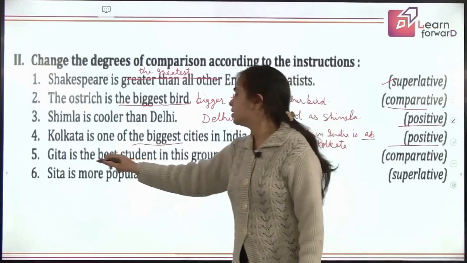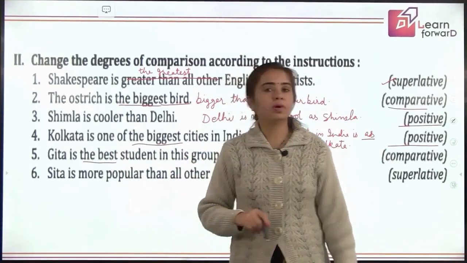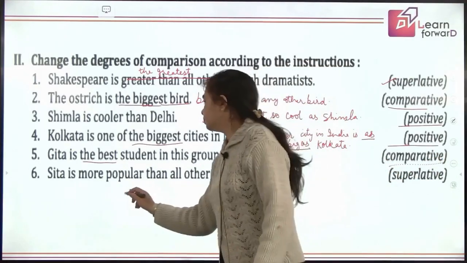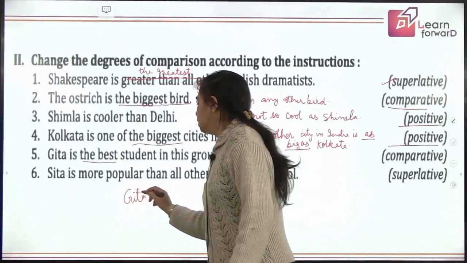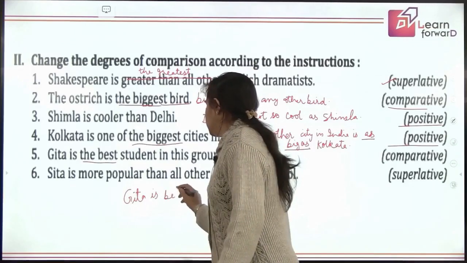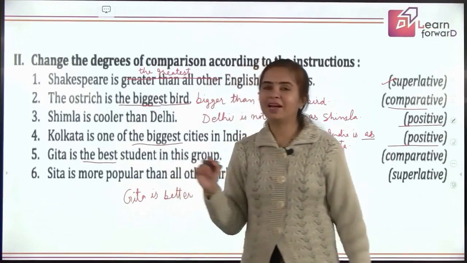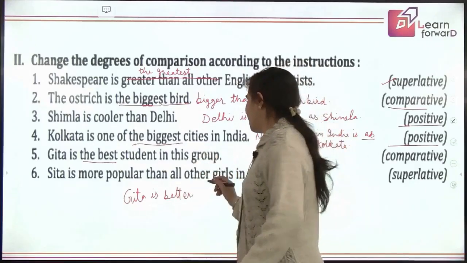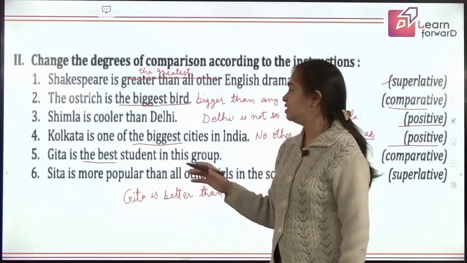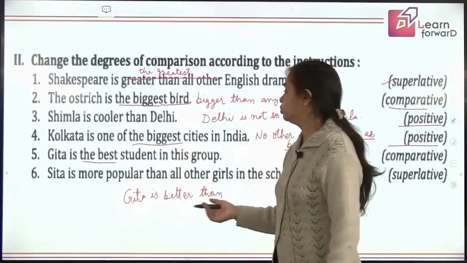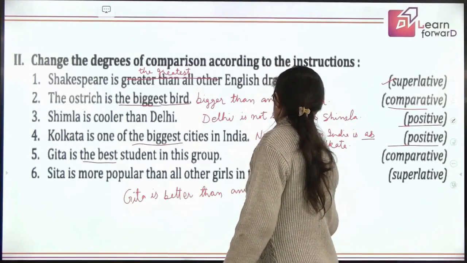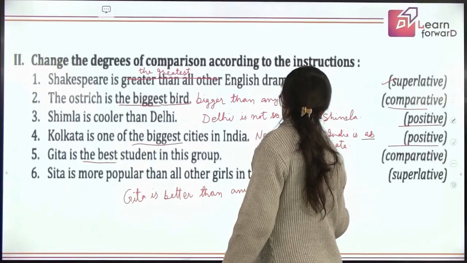Next, Geeta is the best student in this group. What do you have to use? Comparative. So let's begin. Geeta is, now what is the comparative degree of best? Better. Geeta is better. Comparative degree is always followed by than. So Geeta is better than. Now whom is she better than? She is better than. We are talking about students. That means any other student in this group.